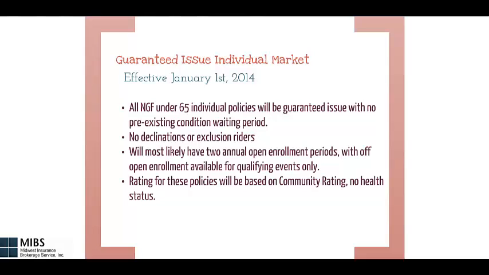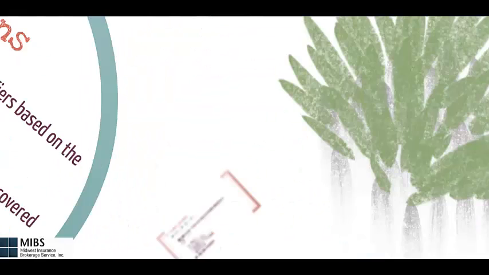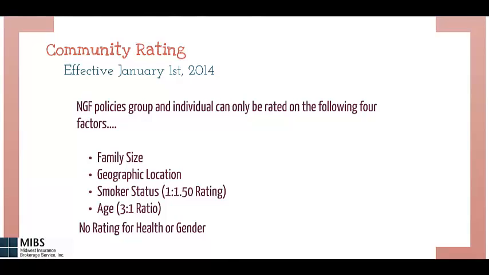Also starting in 2014 is a guaranteed issue individual market. All non-grandfathered plans under 65 will be guaranteed issue with no pre-existing condition waiting period. There will be no declinations or exclusion riders. Carriers will most likely have 2 annual open enrollment periods, with off open enrollment available for qualifying events such as loss of coverage. Rating for these policies will be based on community rating, which means there will be no health status. So what exactly is community rating?